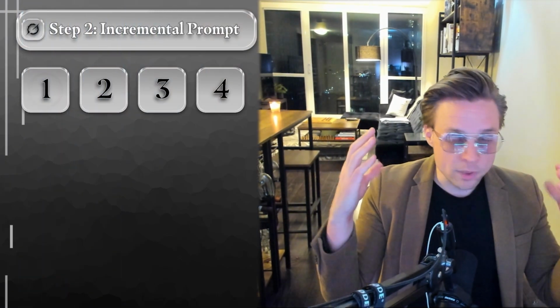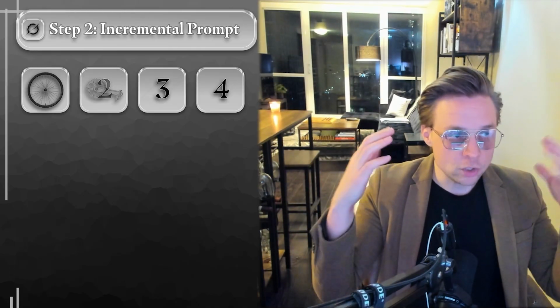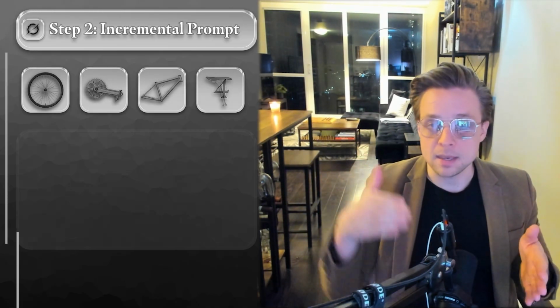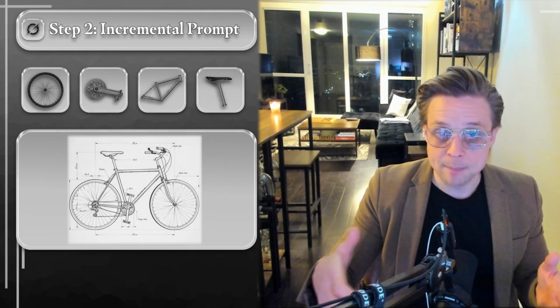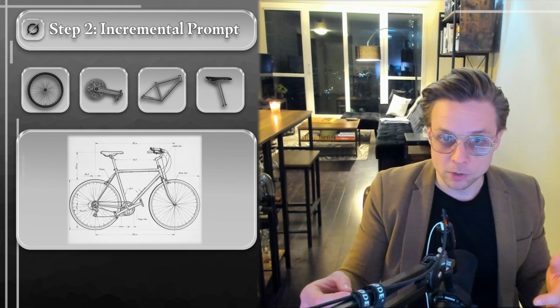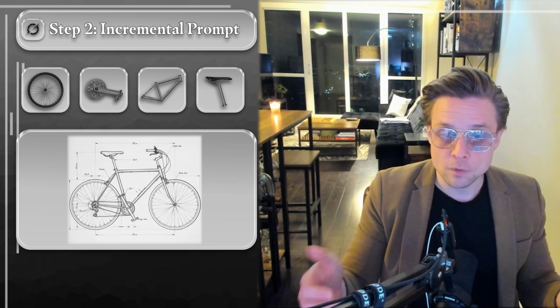What you should do instead of trying to get your entire app in one go is the opposite. You should logically, without using a coding brain, but just using your rational mind, distill down what you think the next step is that your game or your app needs, and then ask the language model or your AI to give you the code for that next step.